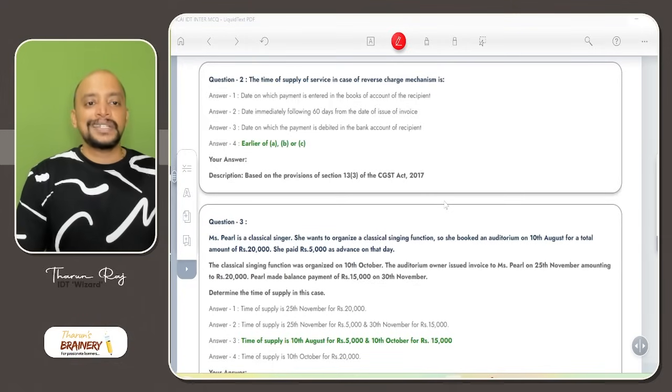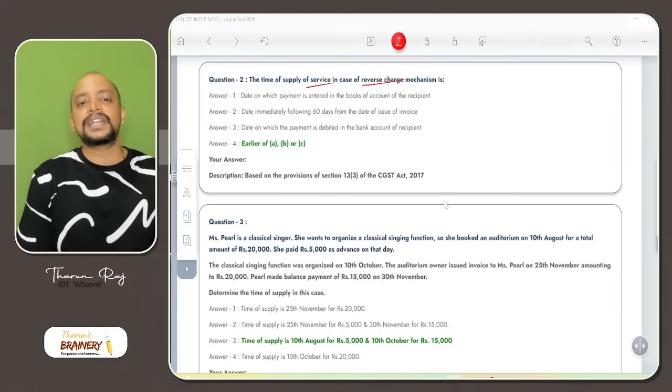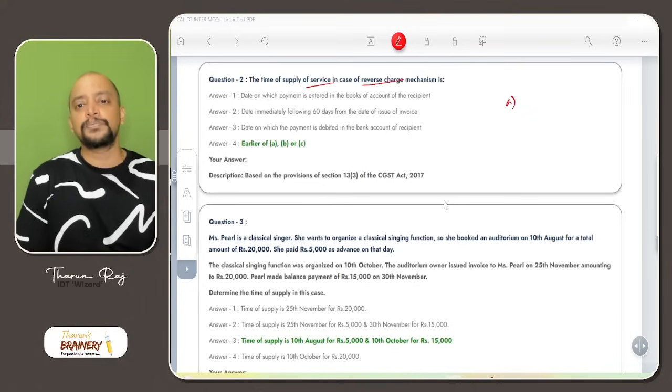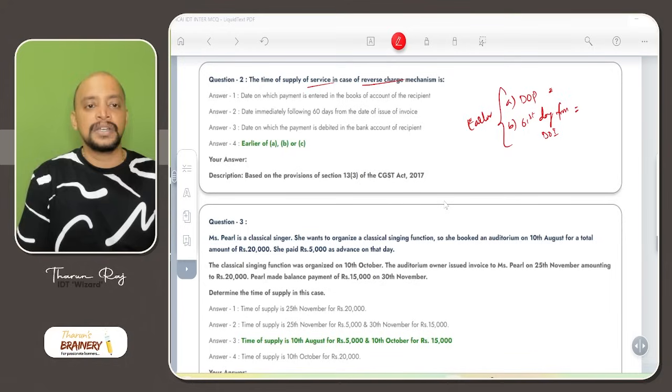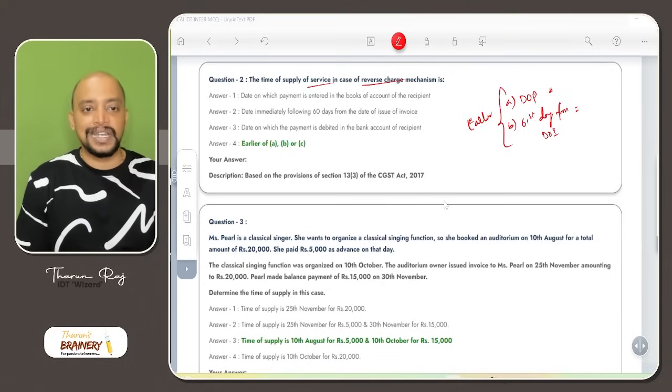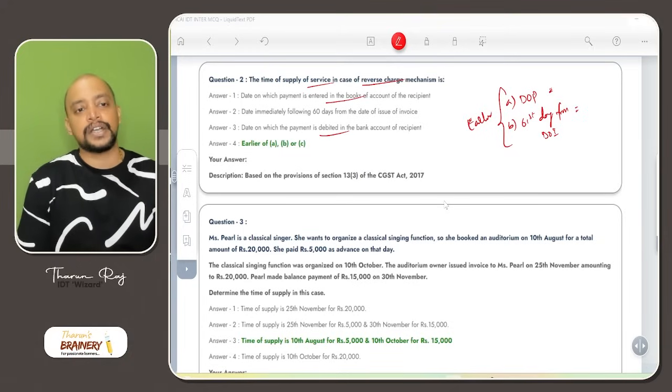Then question number 2, the time of supply of service in case of reverse charge mechanism. Service under RCM, it is simple. That is the date on which payment is made to the supplier or the 61st day from the date of invoice, whichever is earlier will be taken. So what is the date of payment? Date of payment or 61st day, the date following 60 days. So earlier of A, B. Date of payment means date of entry in the books or date of debit in their bank account. So earlier of A, B and C will be taken as the answer.